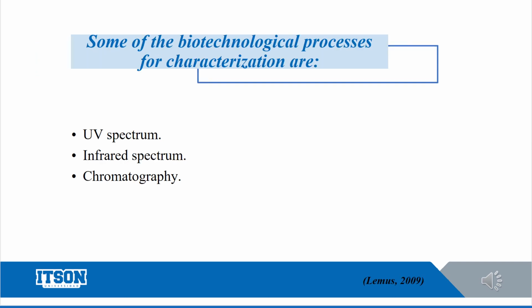Some important biotechnological processes for the characterization are the UV spectrum, infrared spectrum, and chromatography, and we can have a lot of uses for the biotechnological processes from this characterization.